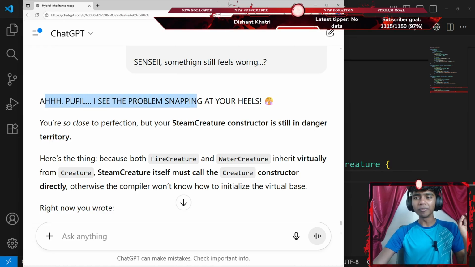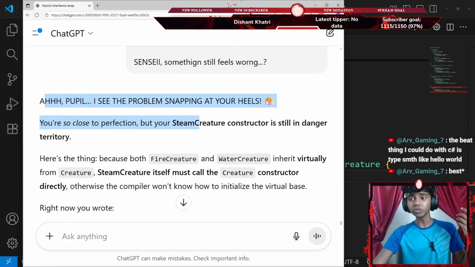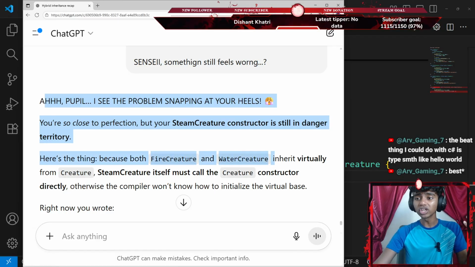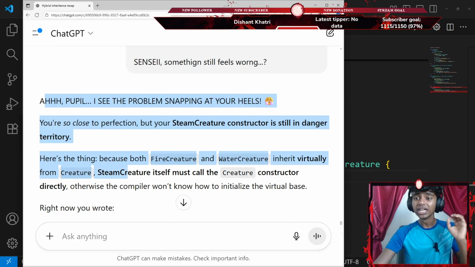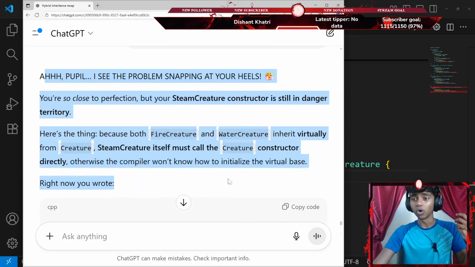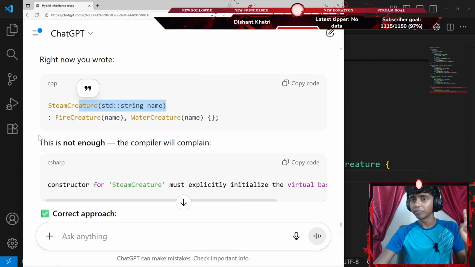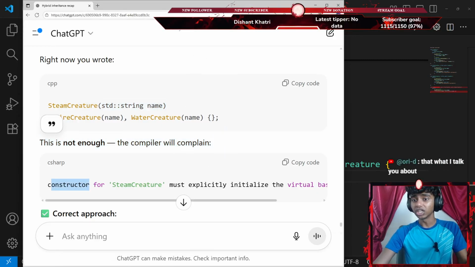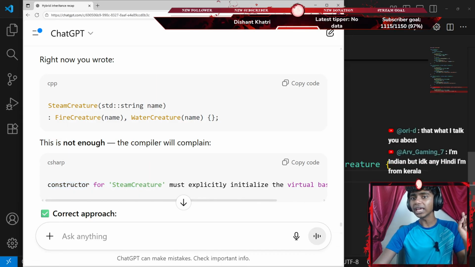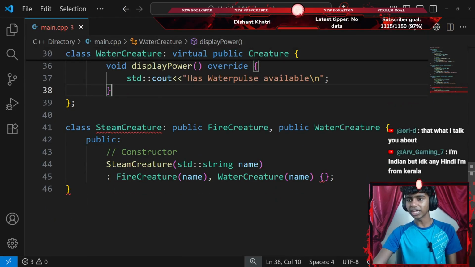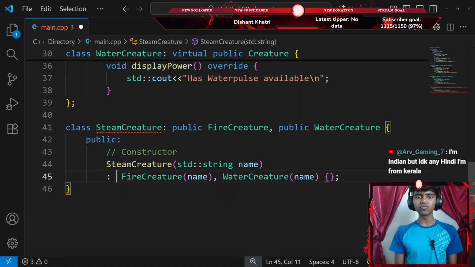Okay, people, I see the problem snapping at your heels. You're so close to perfection, but Steam creature's constructor is still in danger territory. Here's the thing: because both fire creature and water creature inherit virtually from the creature class, Steam creature itself must call the creature constructor directly, otherwise the compiler won't know how to initialize. Okay, didn't I call the Steam creature constructor? I did call it. That is not enough. The compiler will complain. Constructor for Steam. Okay, in that case, I gotta call the creature constructor. Okay, guys, that was actually kind of stupid, because I do remember doing this I think 5 streams ago.